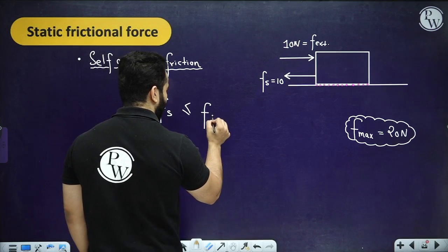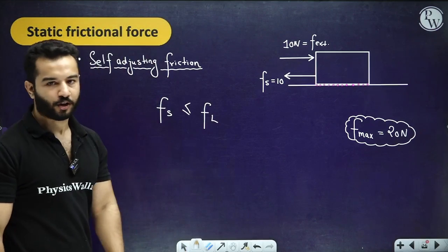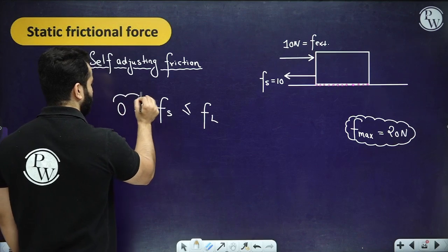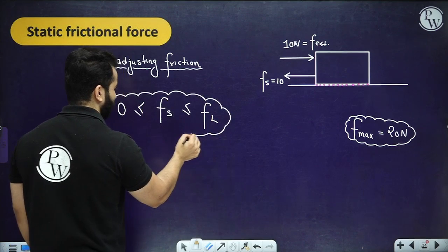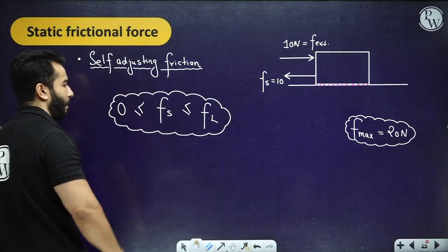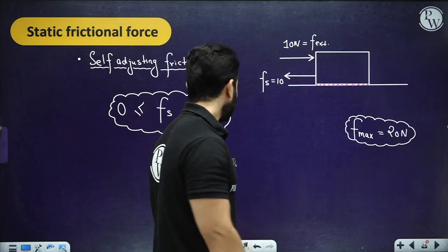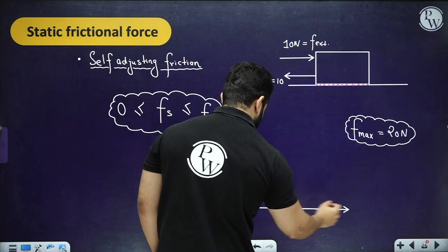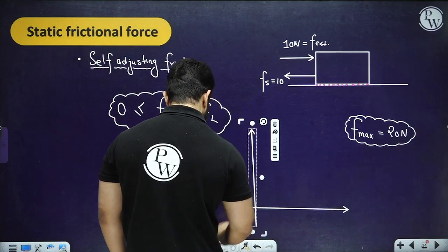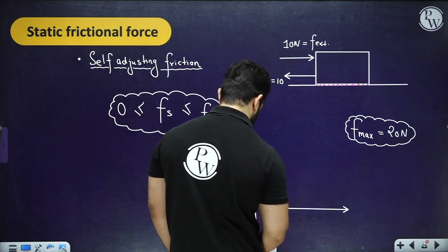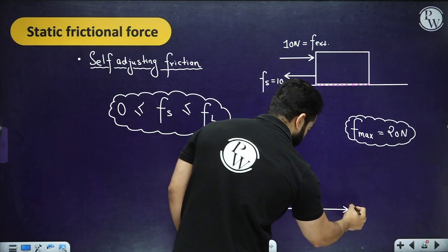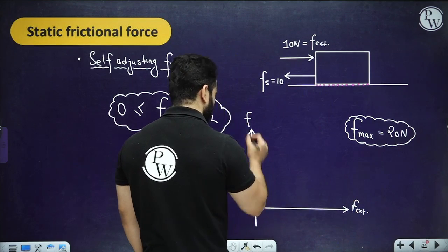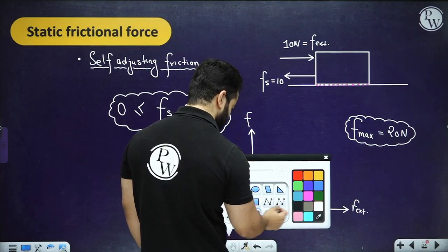The maximum value is known as the limiting value of friction, and the minimum value can be 0. If there is no need for friction, static friction will not apply, right? Something like this. And that's why you have graphs over here, where you have external force on one axis and friction force on the other. So the graph is something like this.